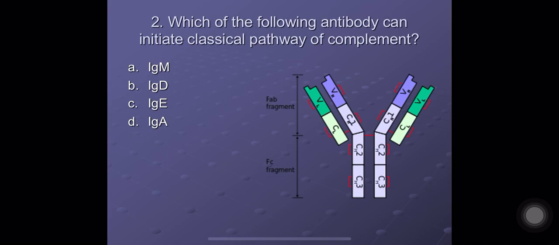Question number 2. Which of the following antibody can initiate classical pathway of complement? A. IgM, B. IgD, C. IgE, and D. IgA. The correct answer here is A. IgM. IgM and IgG, both these immunoglobulins, can initiate the classical complement pathway. So the option here is A.